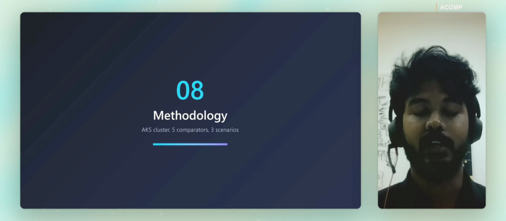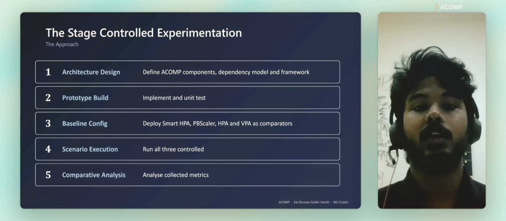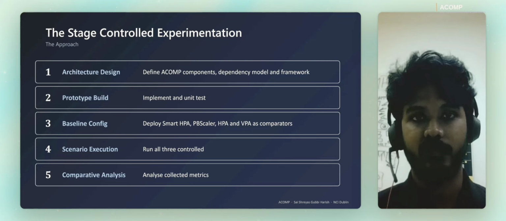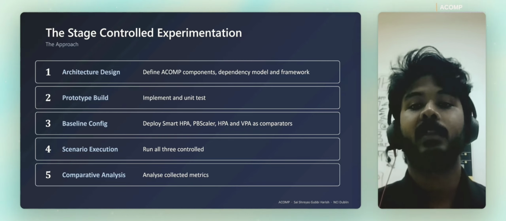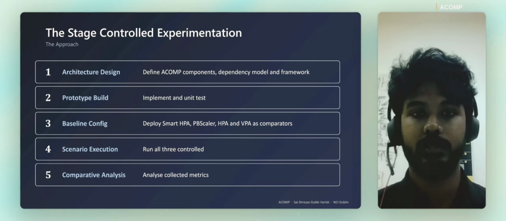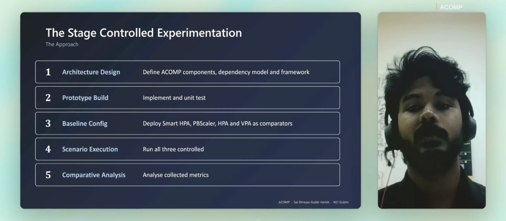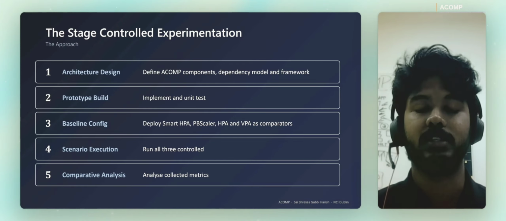Now let's look at the methodology. The methodology has 5 stages: mainly designing the architecture from literature review, building and unit testing these 5 modules as a Kubernetes control loop, configuring 4 baseline comparators, running against all the 3 scenarios under identical cluster conditions for every comparator, then analyzing the results against my research sub-questions.